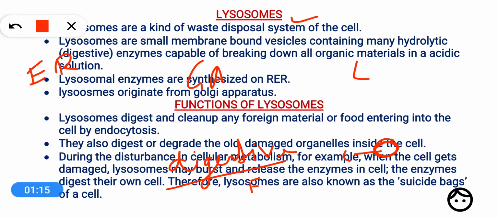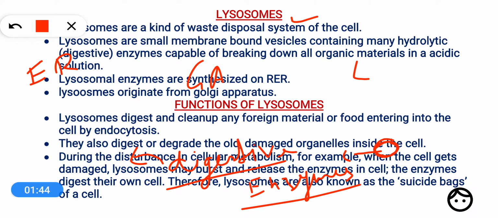Digestive enzymes means some hydrolytic enzymes. So these are small membrane bound vesicles which contain a mixture of different digestive or hydrolytic enzymes, and these hydrolytic enzymes can digest many types of biological materials present inside the cell or which are brought inside the cell from outside.